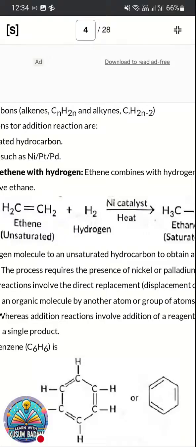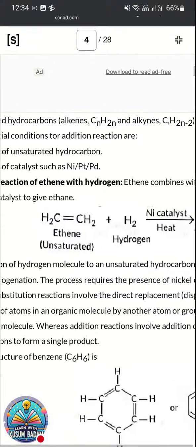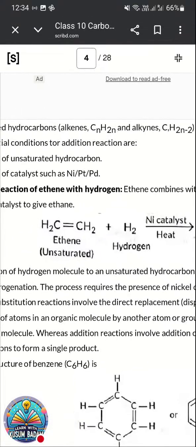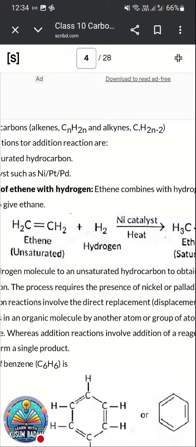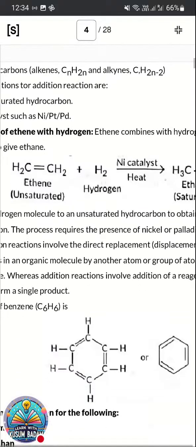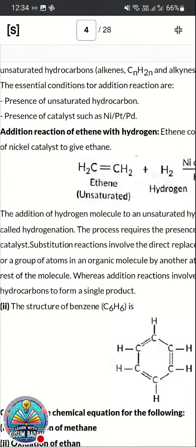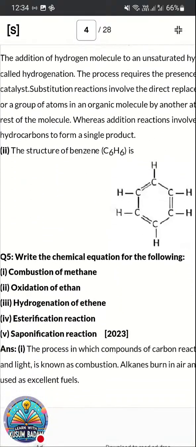Once more I'm reading this question. Which compound undergoes addition reaction? The answer: alkenes and alkynes undergo addition reaction, and an example is addition of hydrogen. Name the catalysts which are used here. The catalysts are nickel and palladium or platinum. Now moving to the next question, structure of benzene was asked.